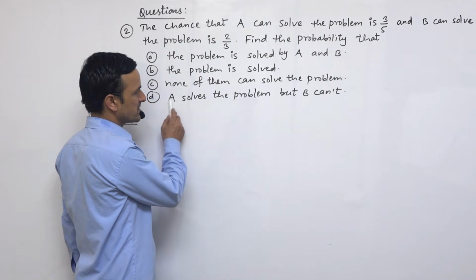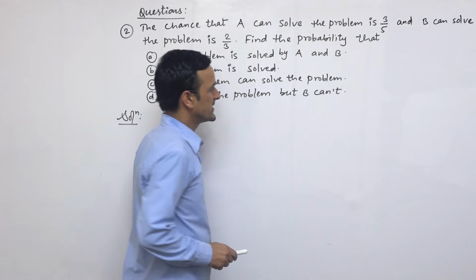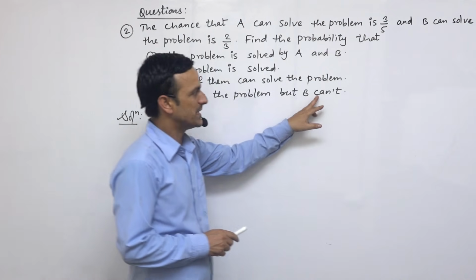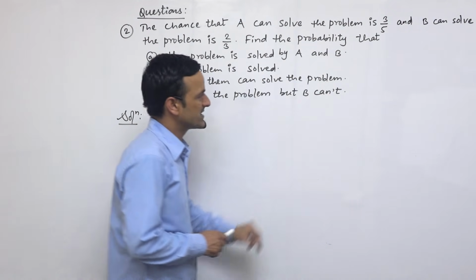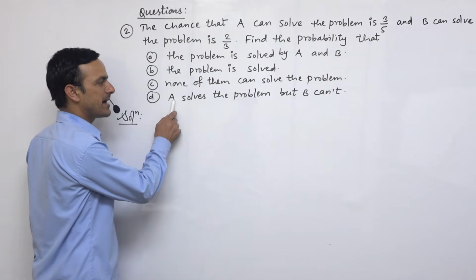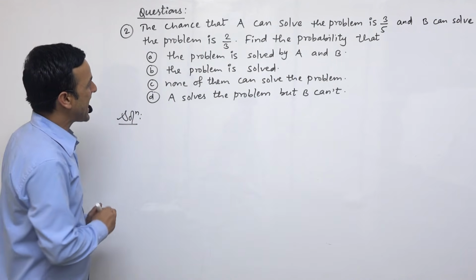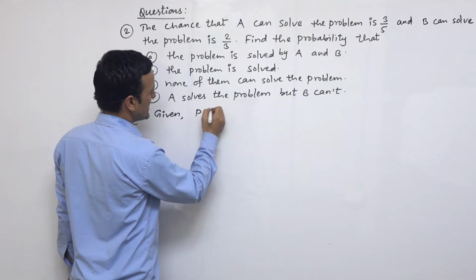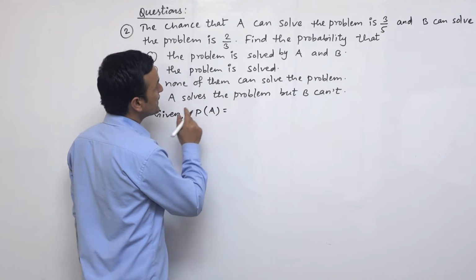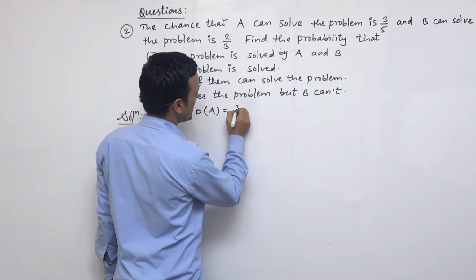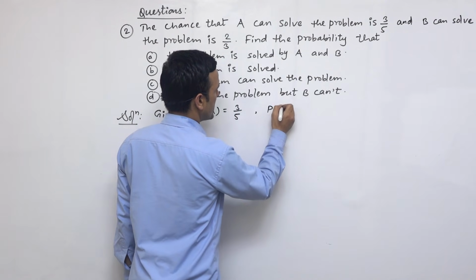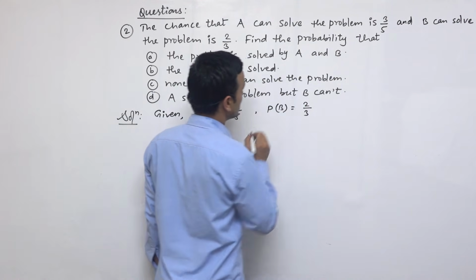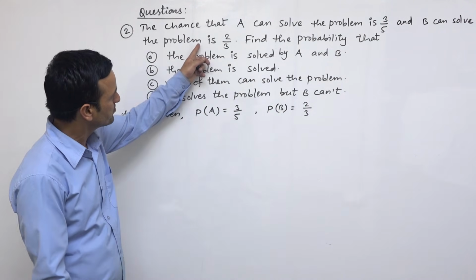And last question, A solves the problem but B can't. So this problem is solved by A but not B. B can't. So this is not solved by B, only solved by A. So for this we have the given data. So what is given? Probability of solving this question by A is 3 upon 5, and probability of solving this question by B is what? 2 upon 3. These two values are given.